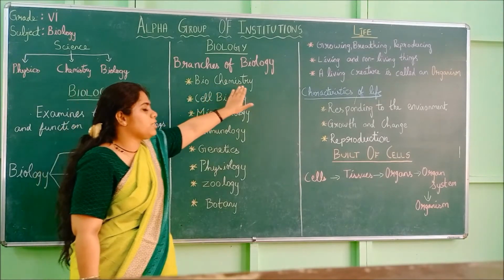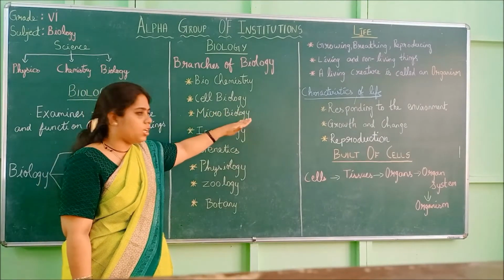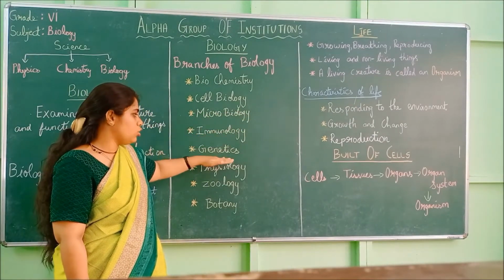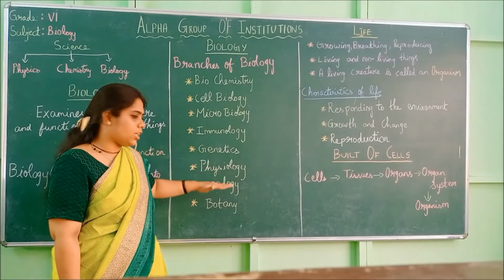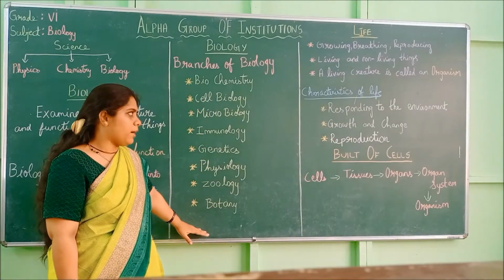First is biochemistry, then cell biology and microbiology, immunology, genetics, physiology, zoology and botany. So these are the branches of biology.